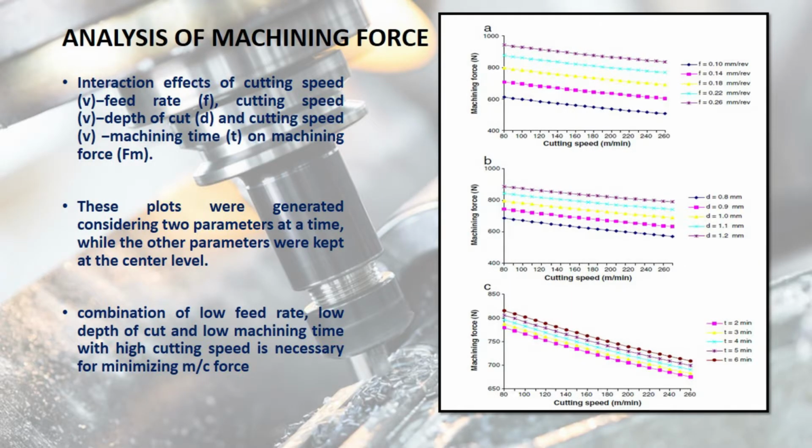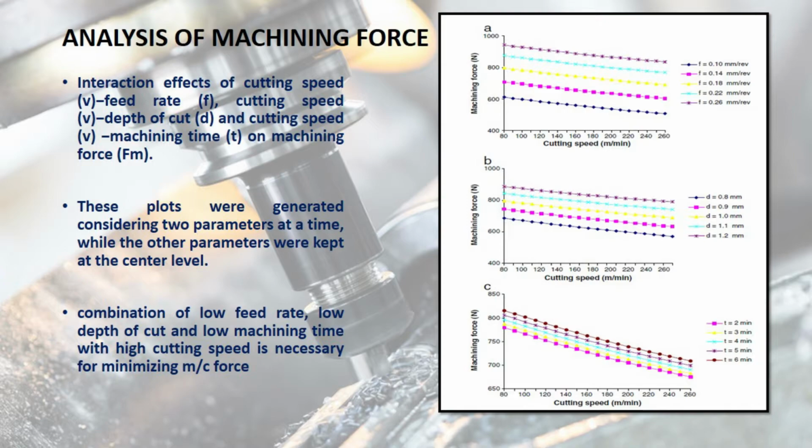Now let's see the results we obtained by analyzing the machining force with respect to all other parameters through the following graphs, where two parameters are variable and one is kept constant throughout these graphs. Now you can see this first graph. This graph shows the interaction effects of cutting speed versus feed rate, cutting speed versus depth of cut, and cutting speed versus machining time on machining force.